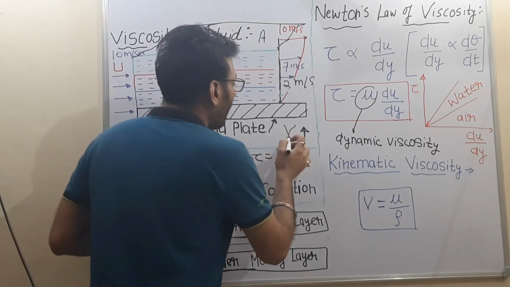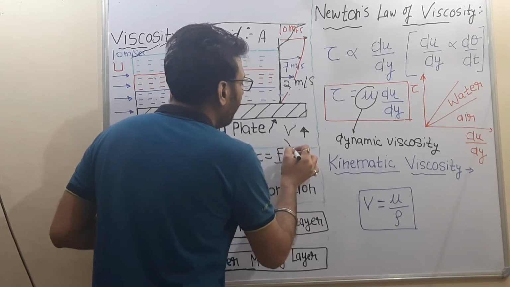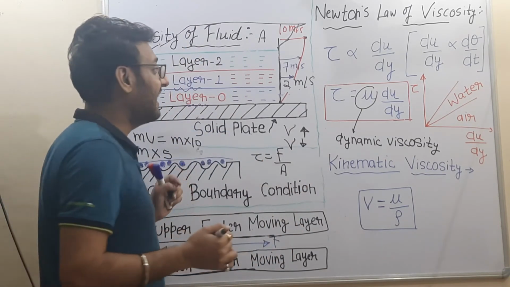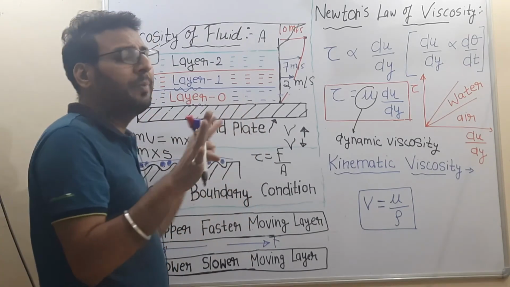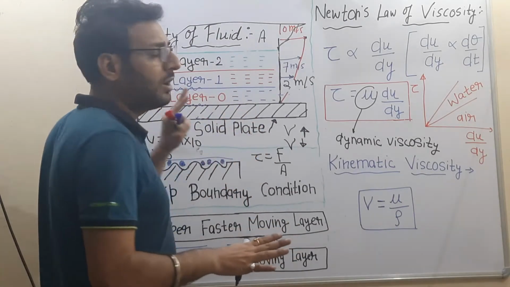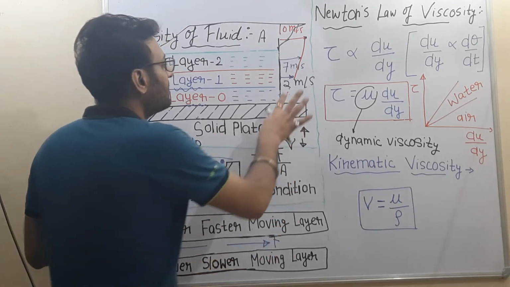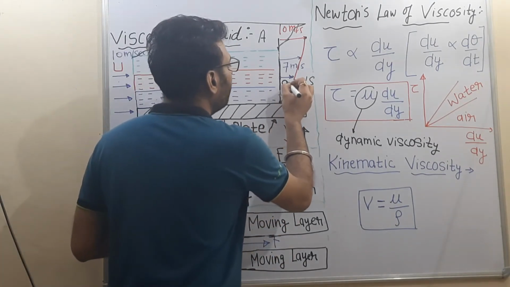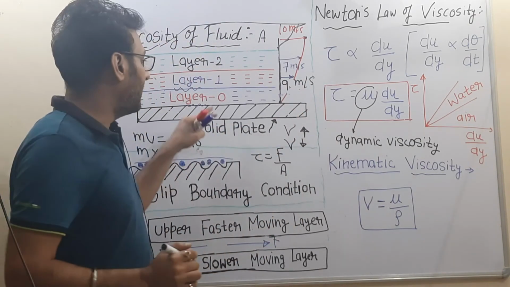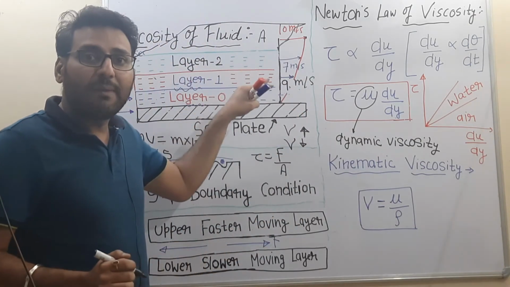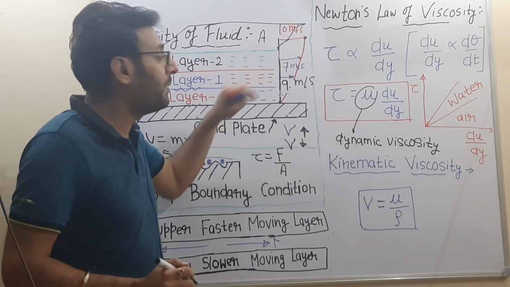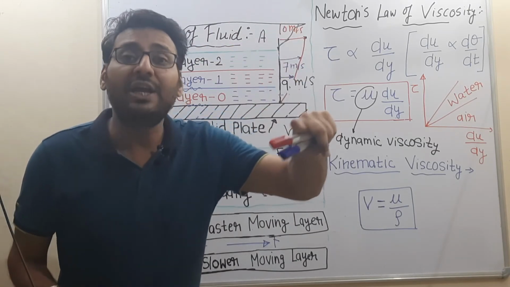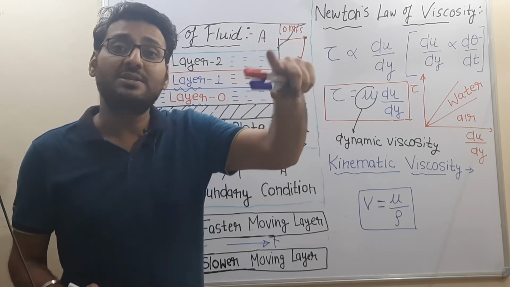Now case number 2, when momentum diffusivity of the fluid is very low, then what will happen? Then the momentum of this fluid will not be changed by a larger amount. Suppose the final velocity of layer 1 is 9 meter per second. So here the fluid has a higher ability of sustaining its original momentum. Earlier the fluid had a lower ability of sustaining its original momentum.